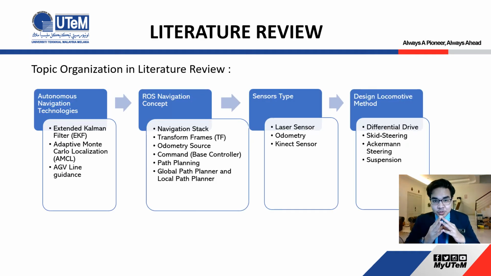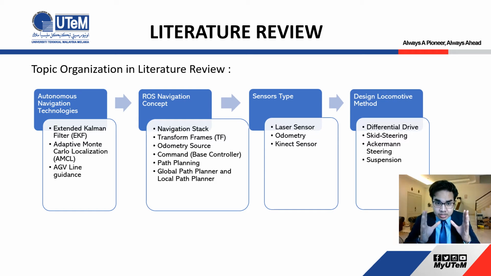For the literature review, I will be explaining according to the topic organization that I have been studying. The first one is autonomous navigation technology. Most of the research uses two main algorithms, which are the Kalman filter or extended Kalman filter, and next is AMCL, the adaptive Monte Carlo localization. And I have also studied AGV line guidance.